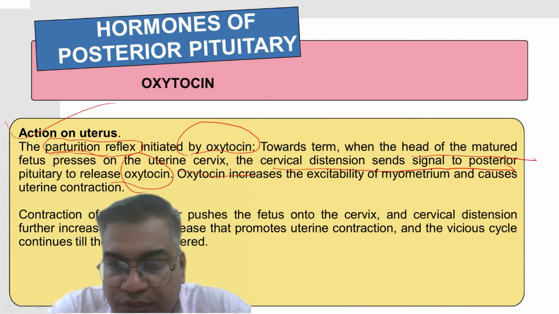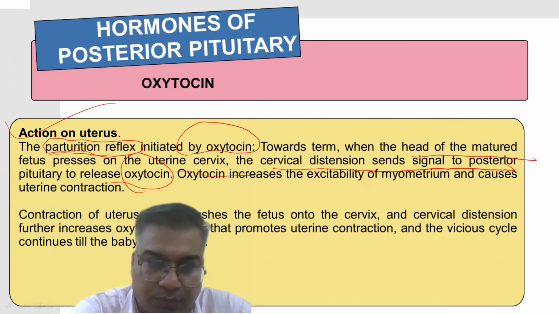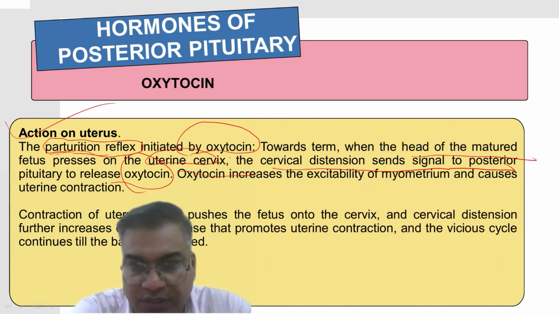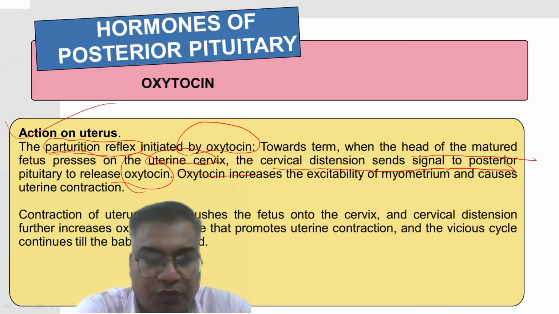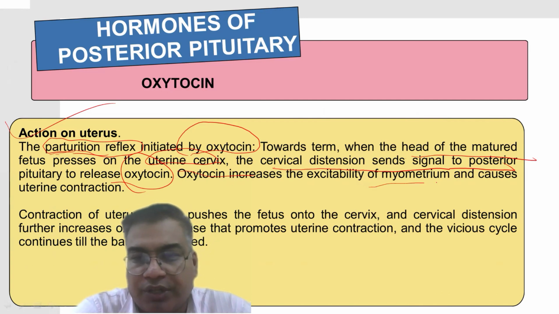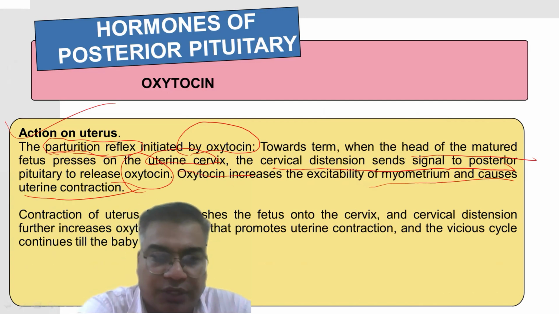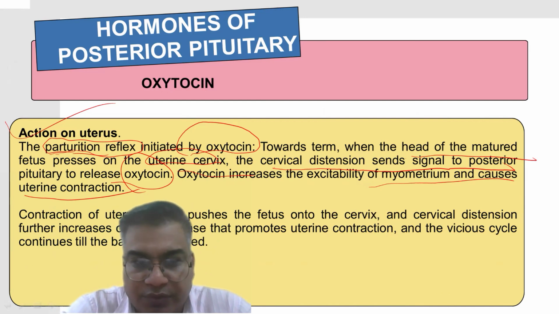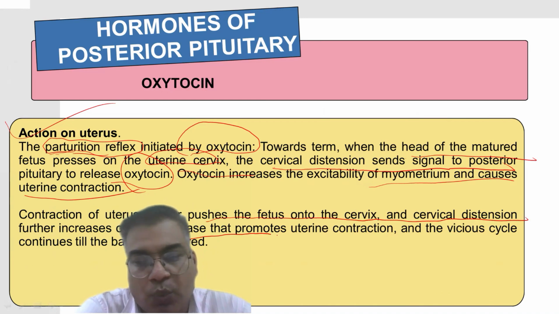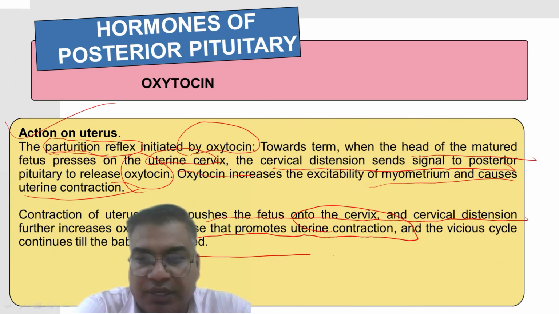Basically, oxytocin causes uterine contraction, and this uterine contraction again causes more release of oxytocin, which is responsible for further contraction of the myometrium, or the uterine contractions, till the baby is delivered. So this is an example of a positive feedback mechanism. Contraction of the uterus further pushes the fetus into the cervix, and cervical distension further increases oxytocin release, which promotes uterine contraction. And this cycle continues till the baby is delivered.